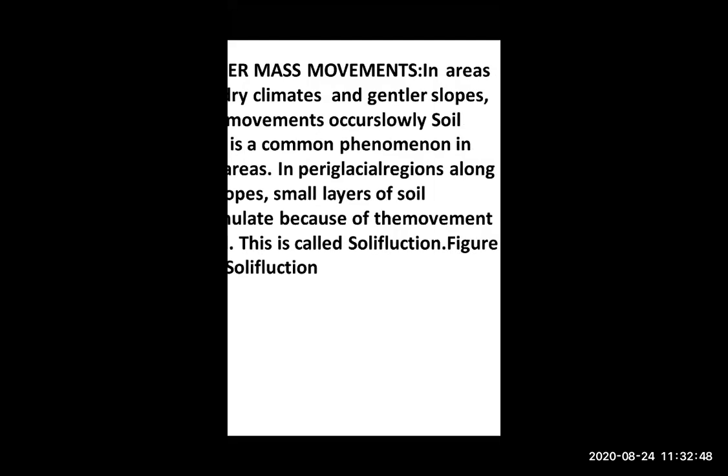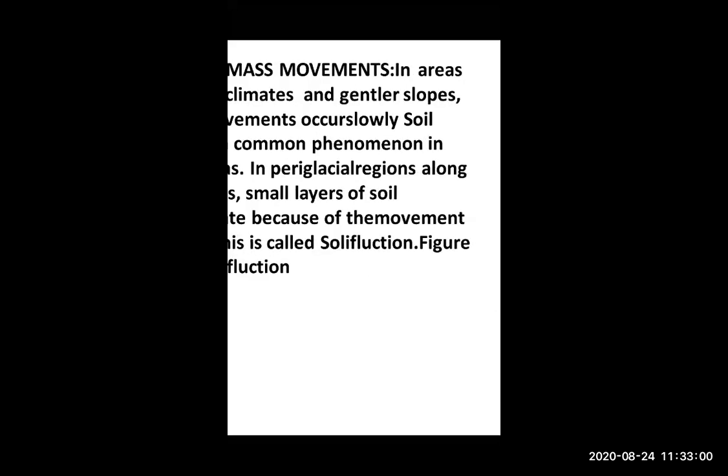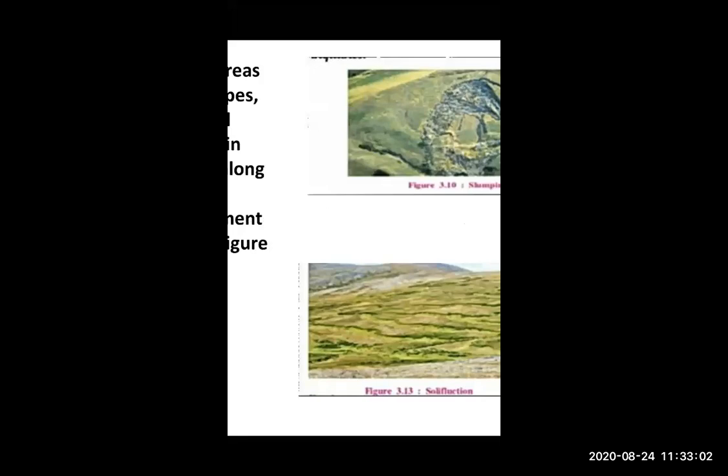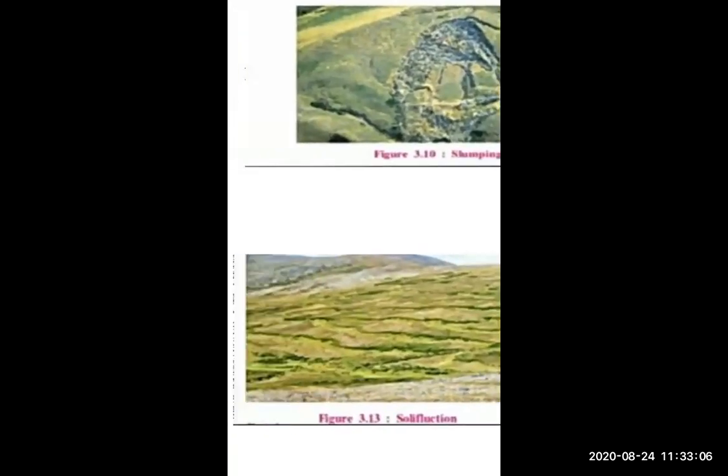So in periglacial regions, okay, along the slope, a small layer of soil accumulates, and because of the movement of the soil, this is called solifluction. Now, what is solifluction? I will show you. Just look over there. This is solifluction.